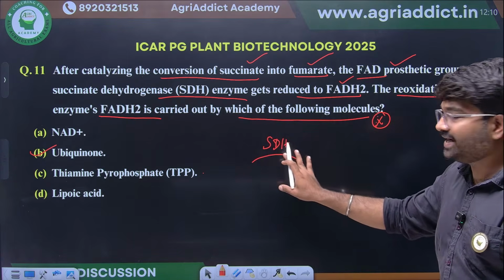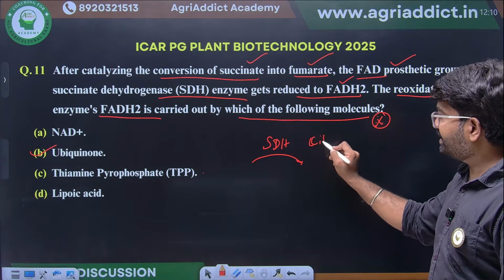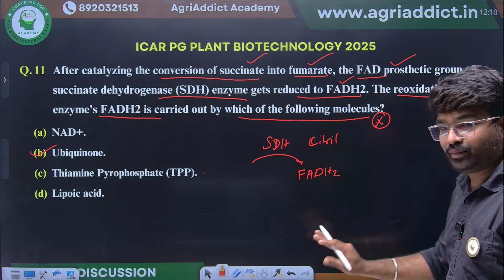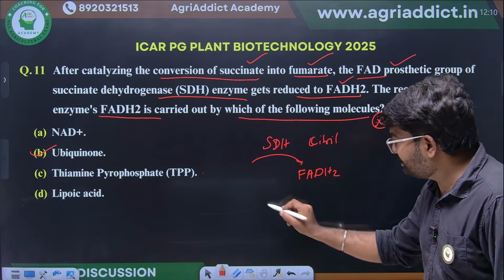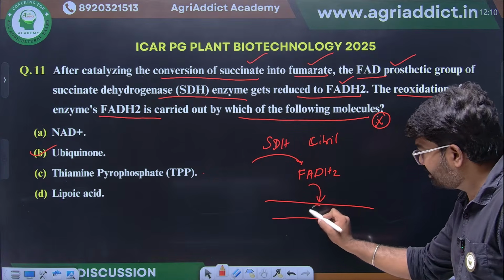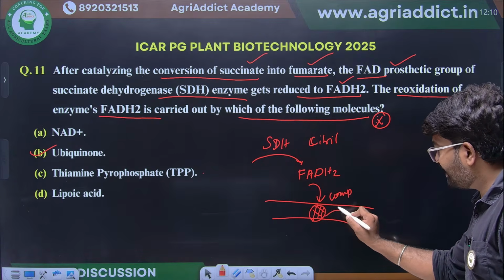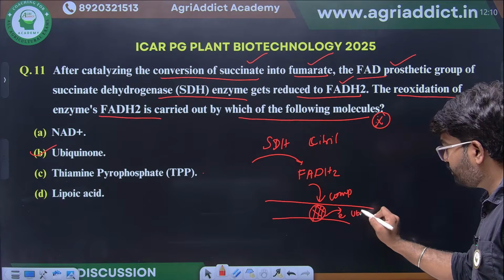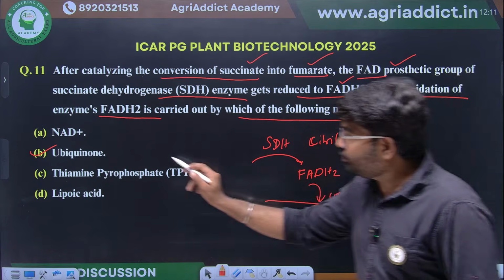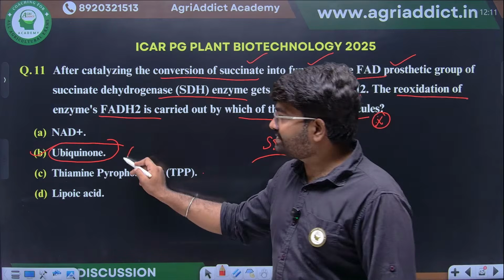See, succinate dehydrogenase, what it will do in the citric acid cycle, here FADH2 will be produced. In the mitochondrial electron transport chain, this FADH2 will donate the electron to where? Here complex 2 will be there. From here, the electron will be accepted by ubiquinone. So, for reoxidation of this FADH2, ubiquinone will act as the ultimate electron acceptor. So, this is the right answer, ubiquinone.